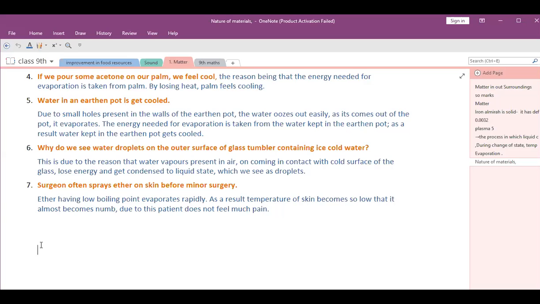A piece of chalk can be broken into smaller particles by hammering, but a piece of iron cannot be broken into small particles by hammering. Which characteristic of the particles of matter is illustrated? So that is the force of attraction. The chalk particles are bound with a less force of attraction, but the iron particles are bound compactly with more force of attraction between the particles, or intermolecular force of attraction. So they are compactly packed, so breaking them will be tougher. But in chalk, the particles are not compactly packed. Force of attraction between the particles is less, so they can be broken into pieces easily.